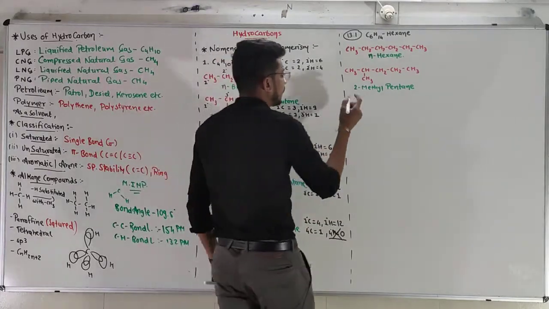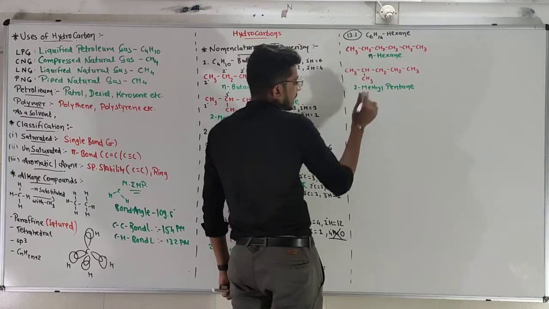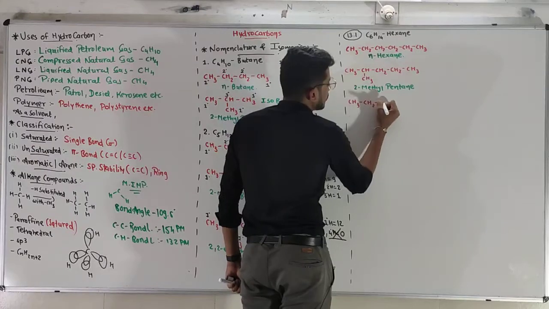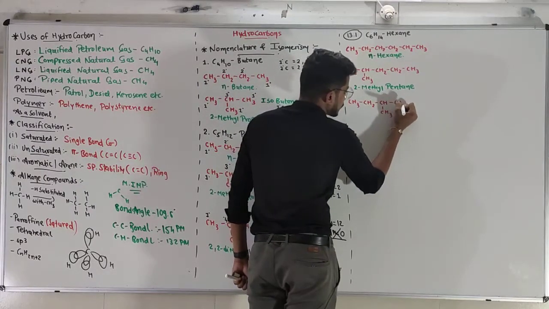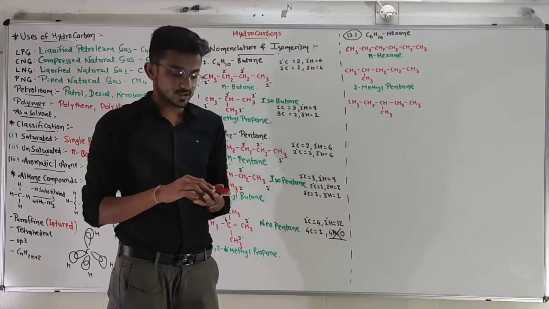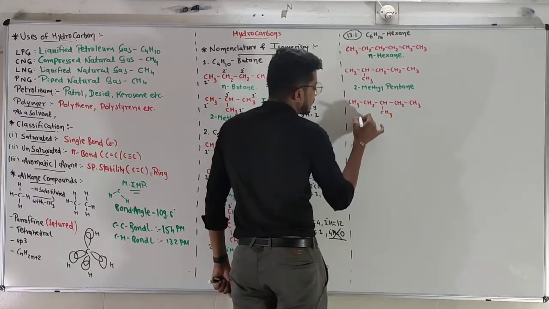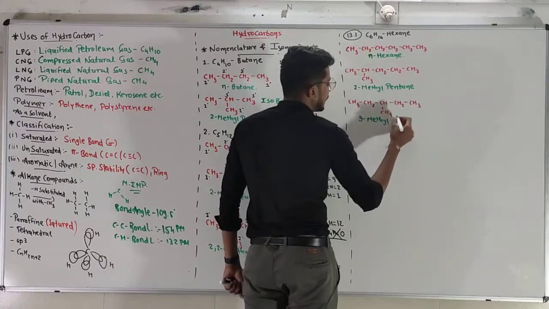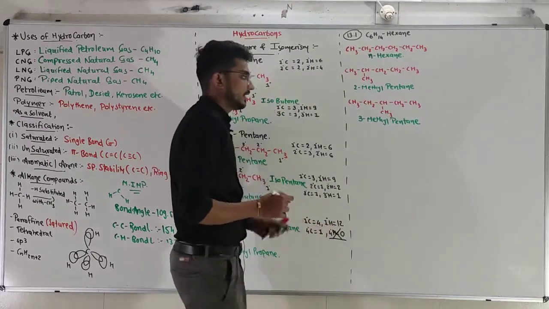After that, the third possibility. Now change the position of the branch to the third carbon. CH3, CH2, CH, CH3, CH2 and CH3. Just a change in the position. So instead of 2 there will be 3. So 3-methyl, 5 in a straight chain. That's why pentane. 3-methylpentane will be the name.